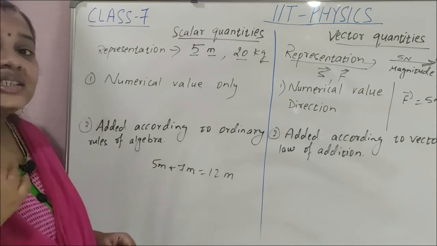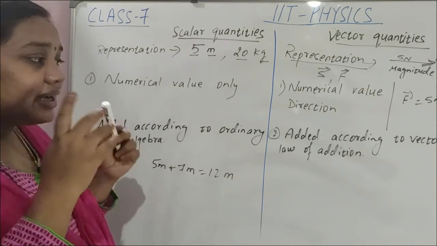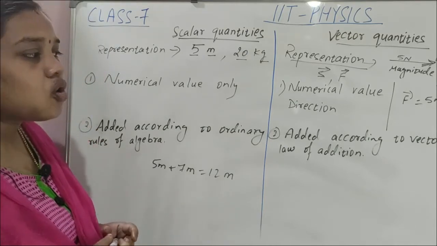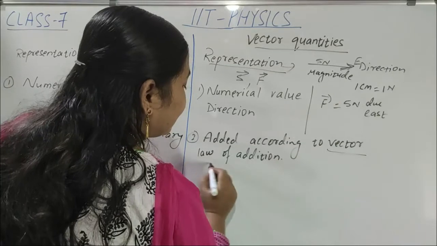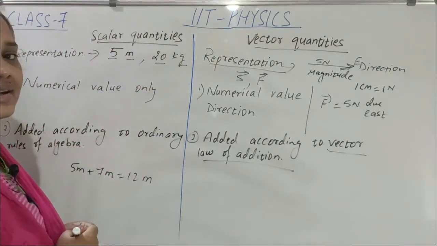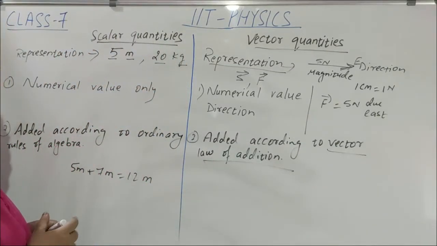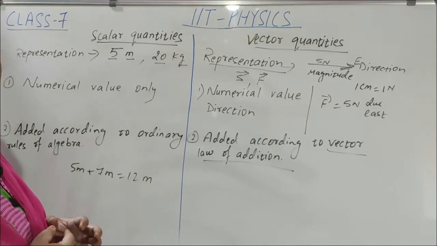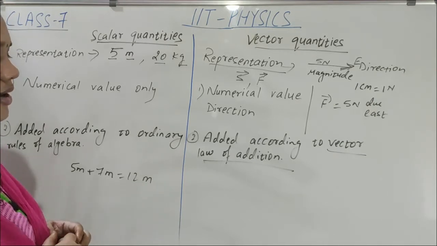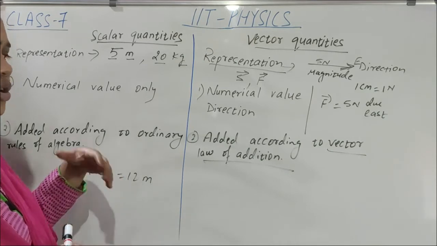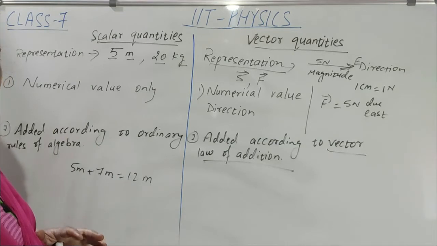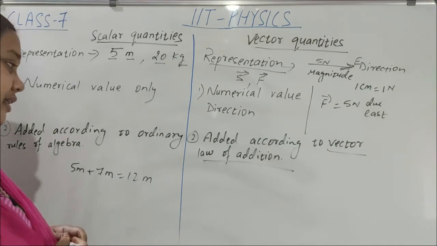But vector quantities are not like that. As a vector quantity has direction, you have to obey the vector law of addition. There are some vector laws of addition: the triangular law, the polygon law, and the parallelogram law of addition. The vector law of addition must compulsorily be followed, so that depends upon direction.